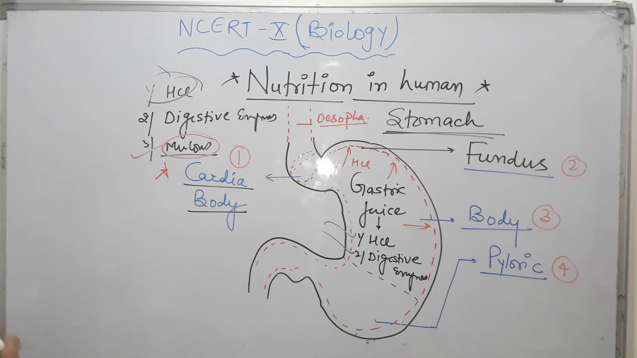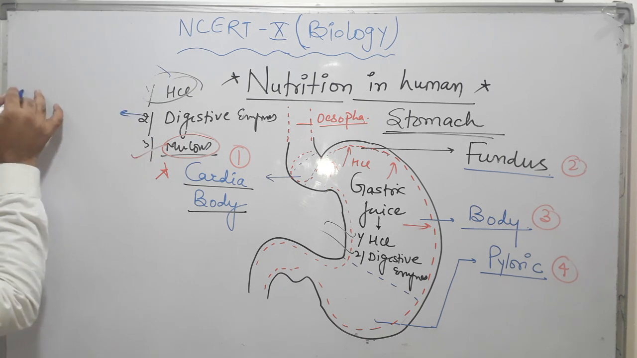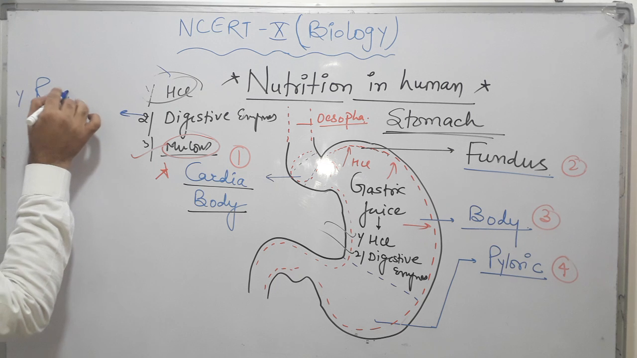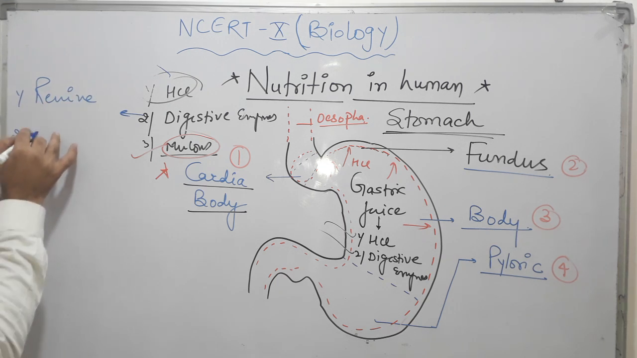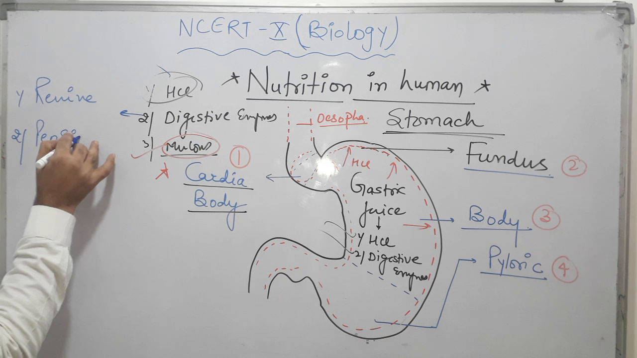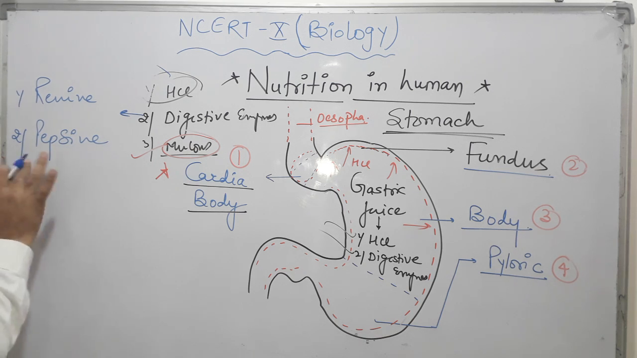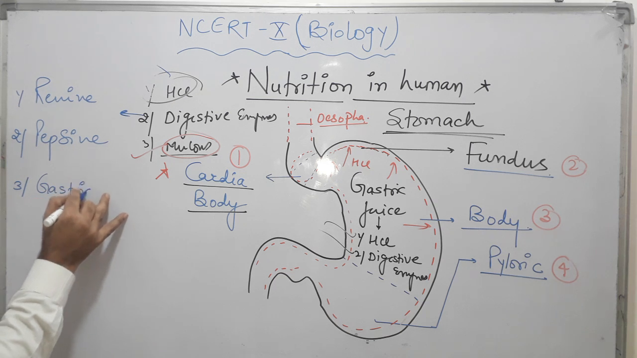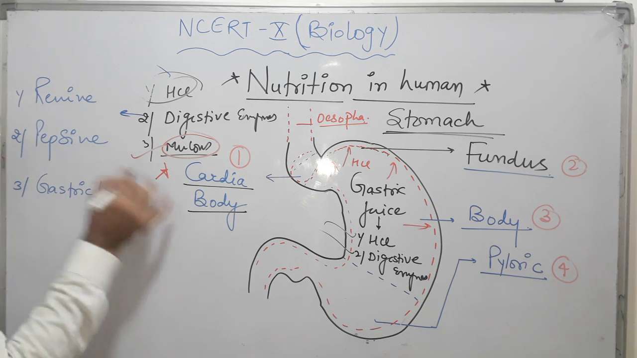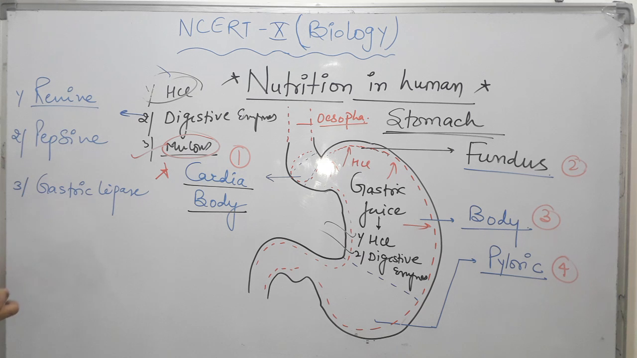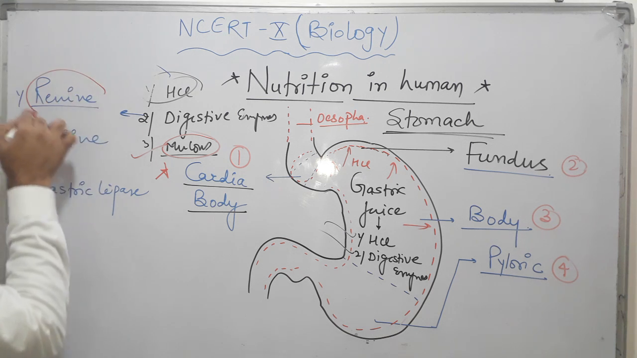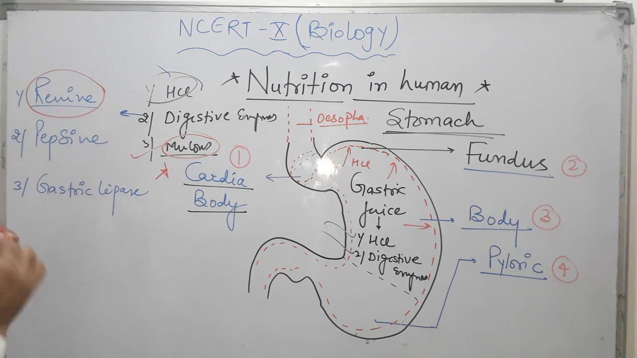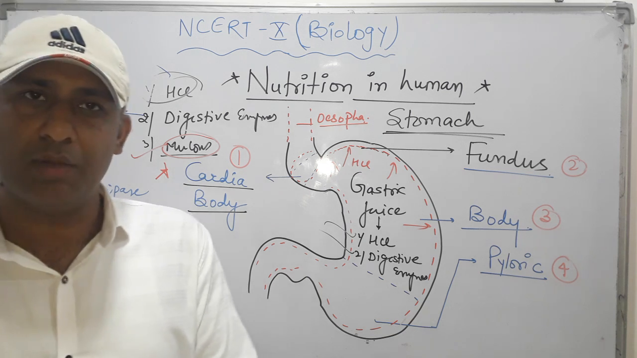Now the digestive enzymes: first is renin, second is pepsin, third is gastric lipase. Now the functions. Renin is responsible for digestion of protein, especially milk protein. So renin is responsible for digestion of milk protein. It converts milk protein into small peptones.